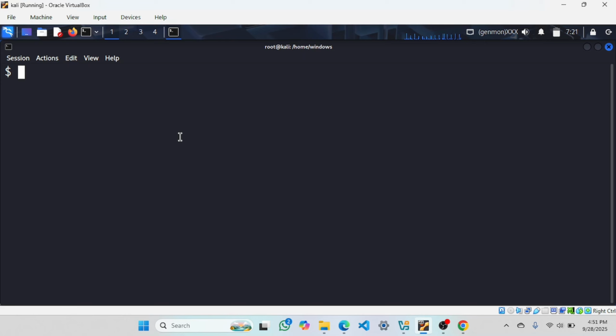Here I am a normal user. If I had to run something like apt update, that needs root privilege. For example, if I had to change directory, cd Desktop, now I will check it with pwd.